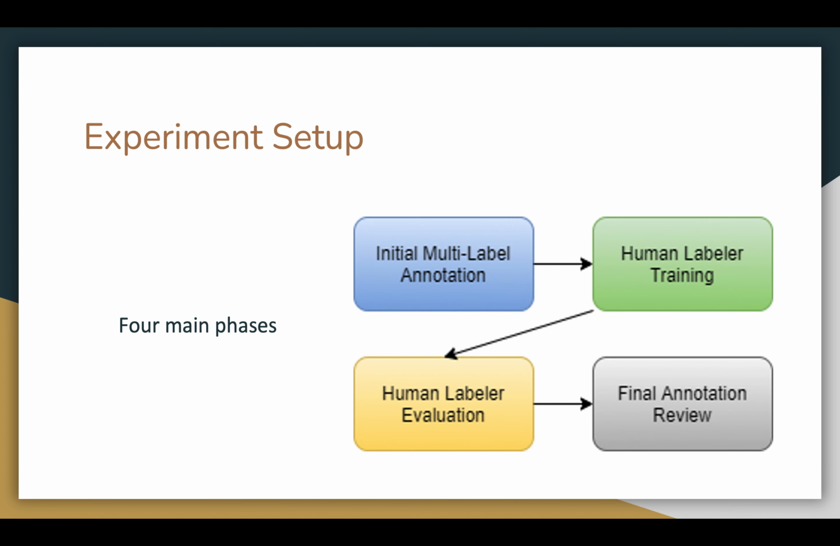The third phase is human labeler evaluation, in which class-balanced random samples are generated from both the ImageNet validation set and ImageNet v2. All 5 participants labeled these images over a period of 28 days. And lastly is the final annotation review, in which all labelers review the additional annotations generated in the human labeler evaluation phase, which is phase 3.